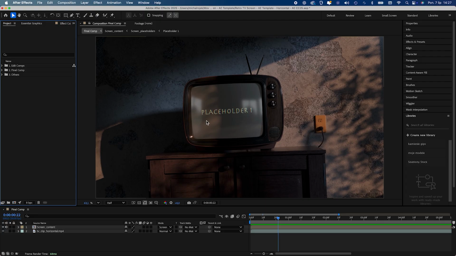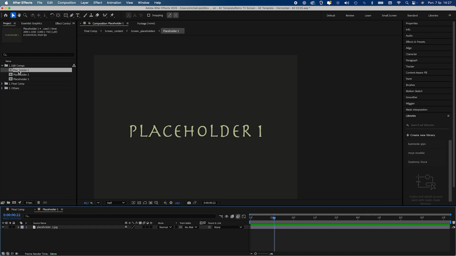Welcome. To replace the screen in the first scene of the retro TV, go to the Project panel and open the folder called 1 Edit Comps. Double-click on Placeholder 1. This will open a composition with the TV screen's 4:3 aspect ratio. Here, you can insert an image, video, text, anything you want, and it will appear on the TV screen.